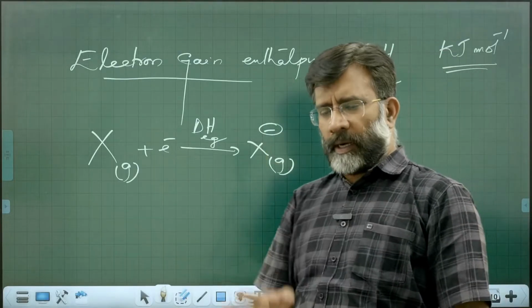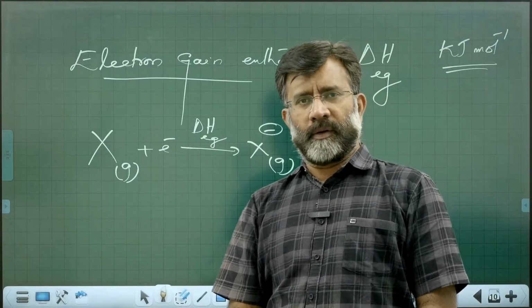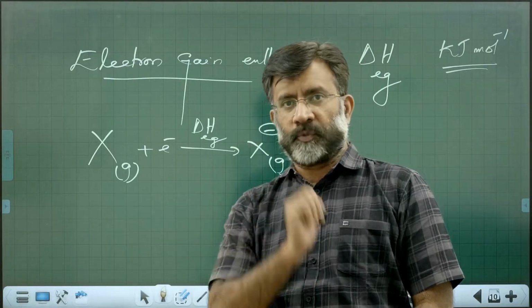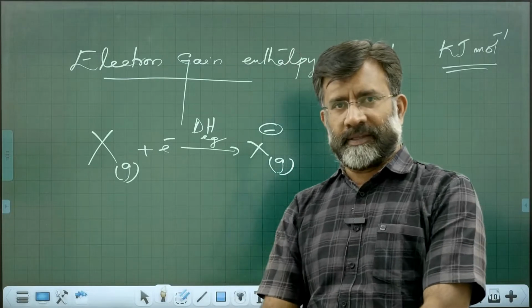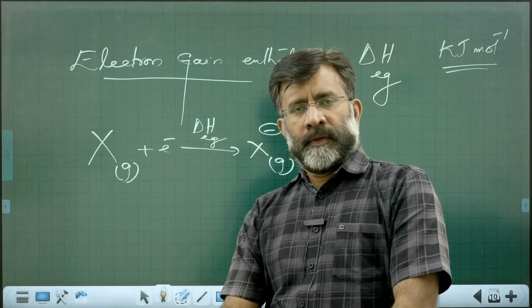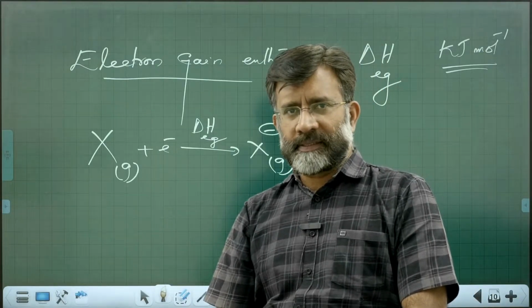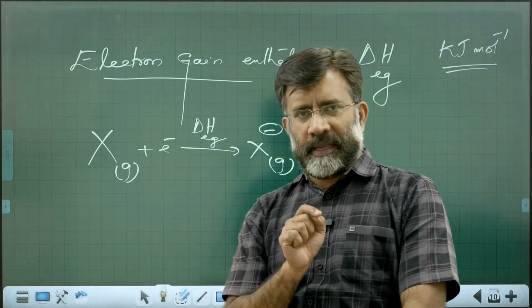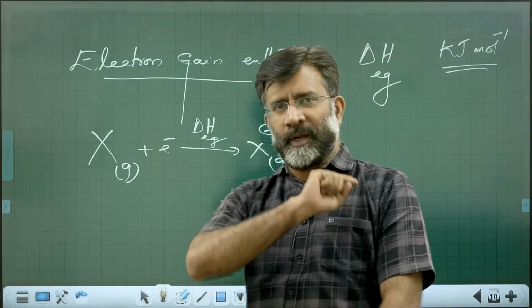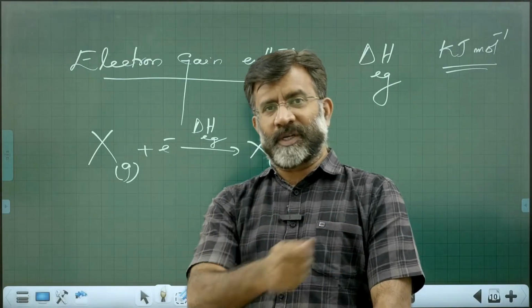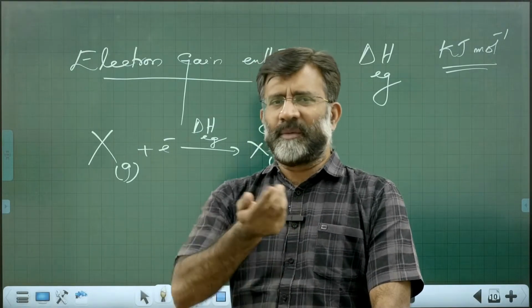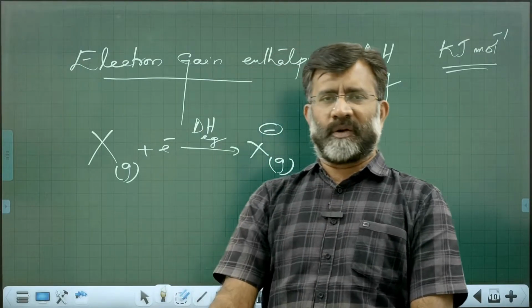For almost all elements in the periodic table, electron gain enthalpy is negative, and we call it negative electron gain enthalpy. While a few elements like noble gases have positive electron gain enthalpy, and elements like nitrogen have positive electron gain enthalpy.